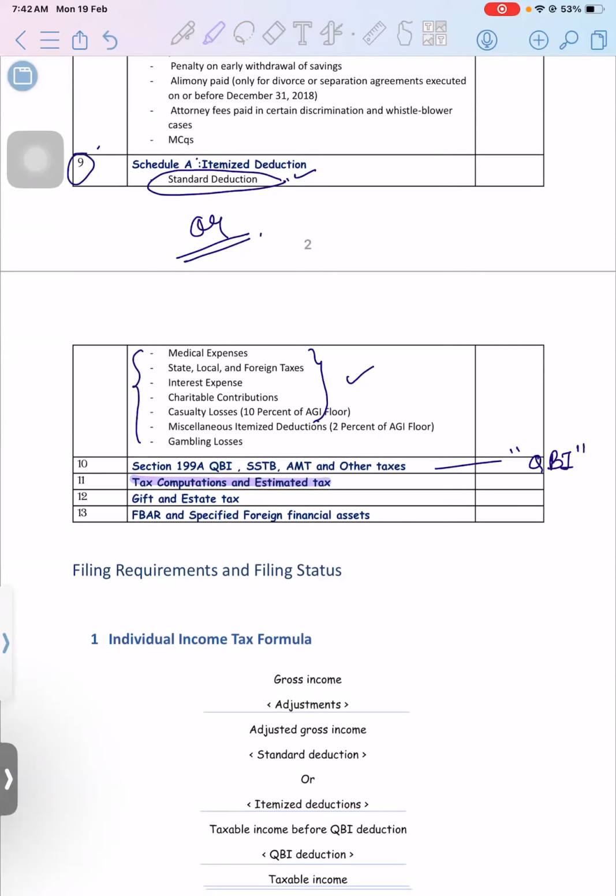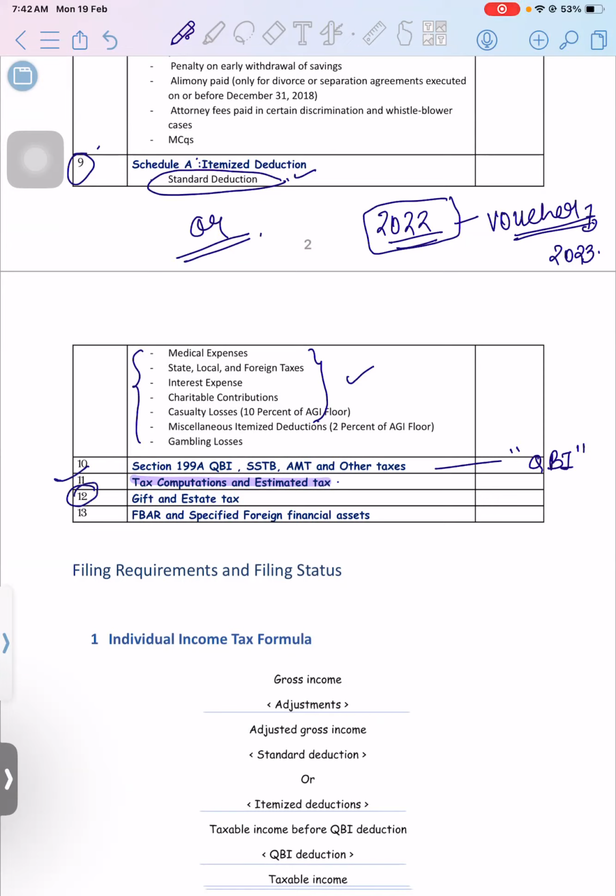Just like in India, we have advance tax. Same way over there, we have estimated tax. Now, the 2022 tax return is already filed. As soon as you file the return, a voucher will be generated. This voucher is for paying the estimated taxes for the next year, that is 23. How the estimated tax is calculated, that topic is there in our study unit number 11.